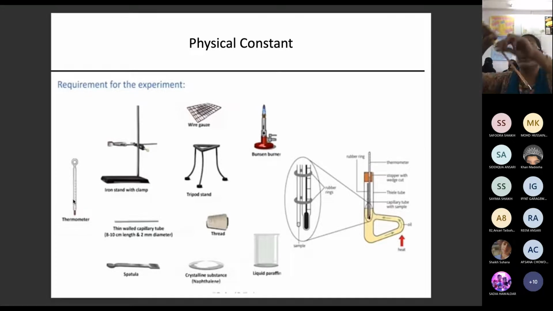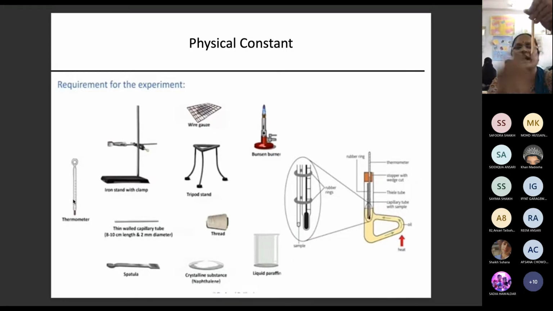Yes, you are able to see the thermometer, and this is the beaker, the paraffin beaker. This is liquid paraffin. Online student, are you able to see? Whenever you have to find the physical constant, you have to find the melting point or boiling point. If it is solid, you take the melting point. You are going to use a capillary, and you fill your compound in the capillary.